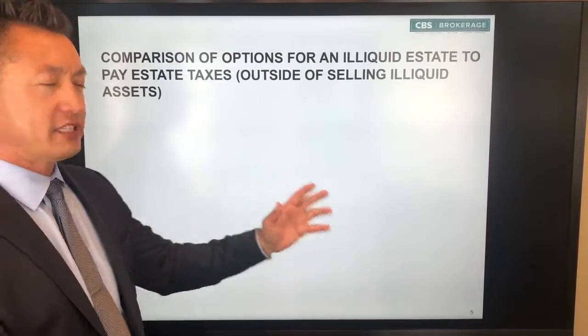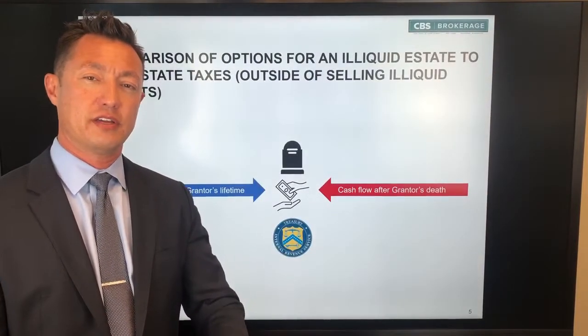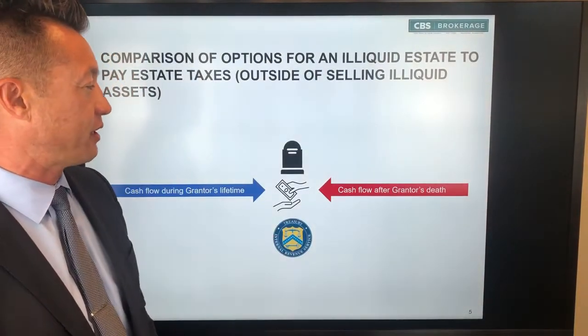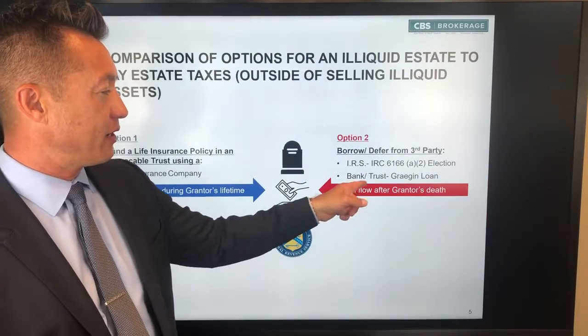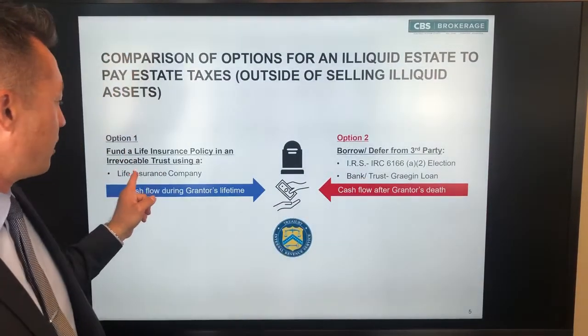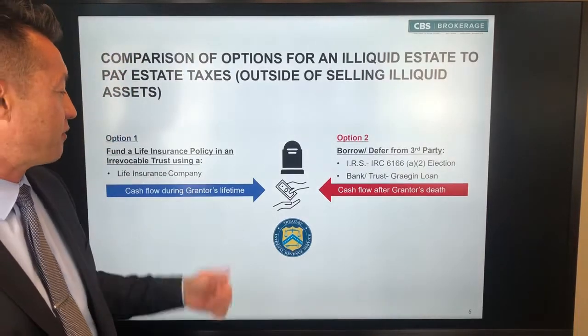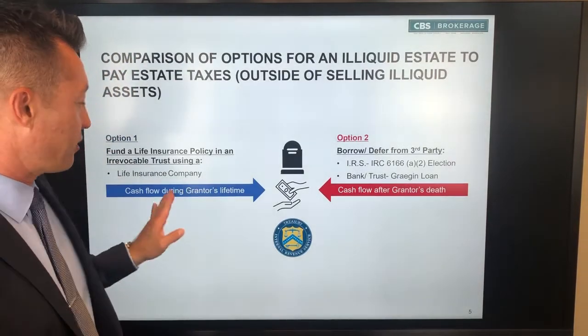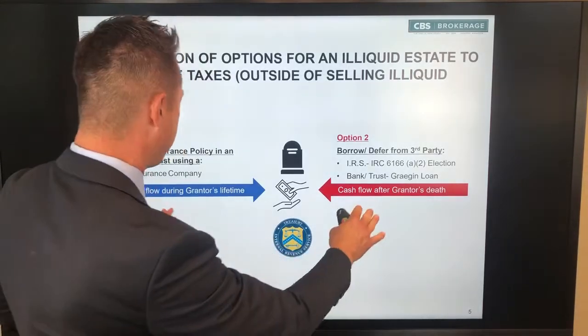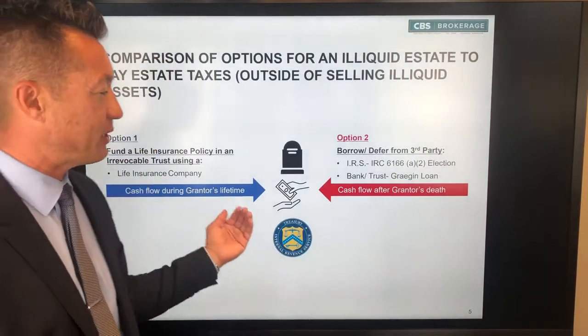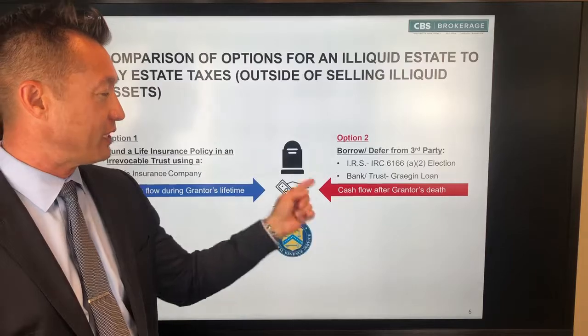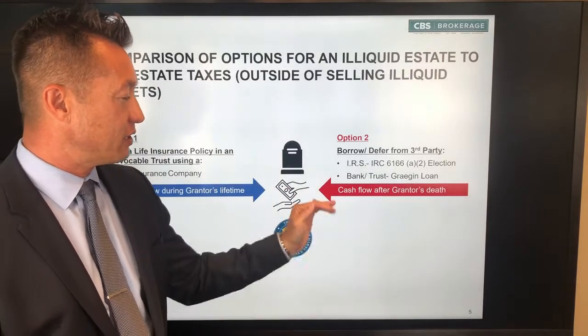So finally, I want to put this election in context of the other two choices I had mentioned, that being Graegin loans and ILITs, irrevocable trusts funded with life insurance. I have this visual where you can see the red arrow and the blue arrow. This is lifetime planning. That's after death. This being the demarcation to the IRS.